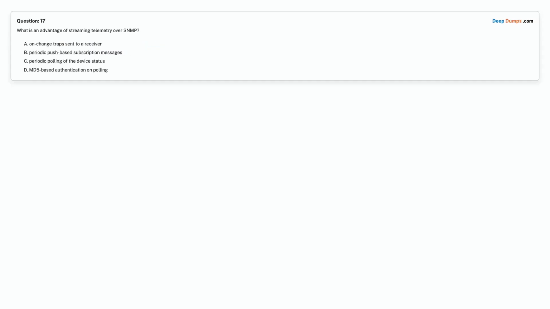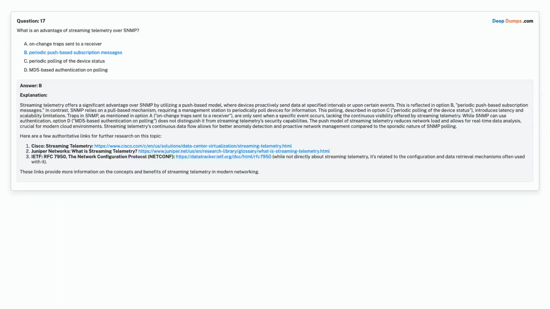Question 17. What is an advantage of streaming telemetry over SNMP? Option A, on-change traps sent to a receiver. Option B, periodic push-based subscription messages. Option C, periodic polling of the device status. Option D, MD5-based authentication on polling. Choose the correct answer. Correct answer is option B, periodic push-based subscription messages.